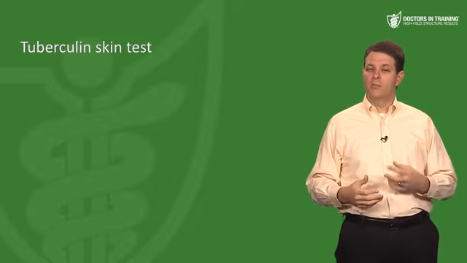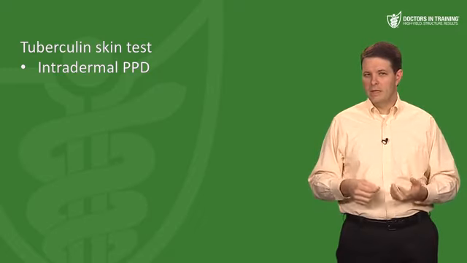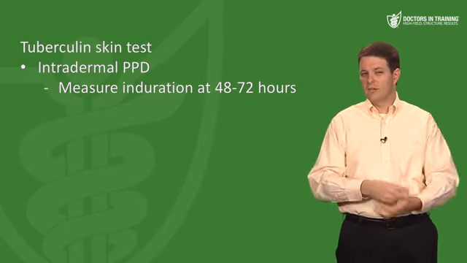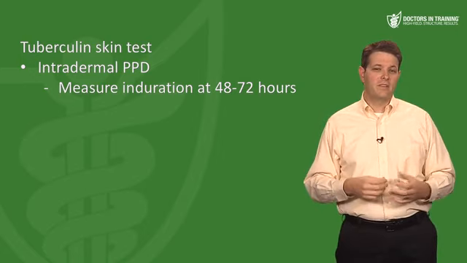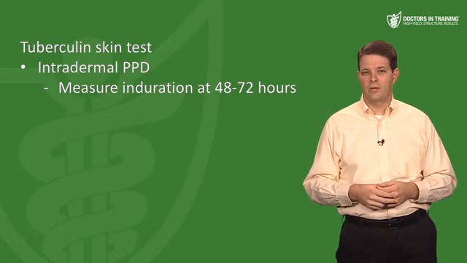Now, what if you suspect latent TB? This is where we use the tuberculin skin test. So we inject purified protein derivative, or PPD, into the skin on the inner aspect of the forearm and then wait to see if it becomes indurated at 48 to 72 hours. And if the skin does become indurated, that indicates prior TB exposure or possibly a current infection.